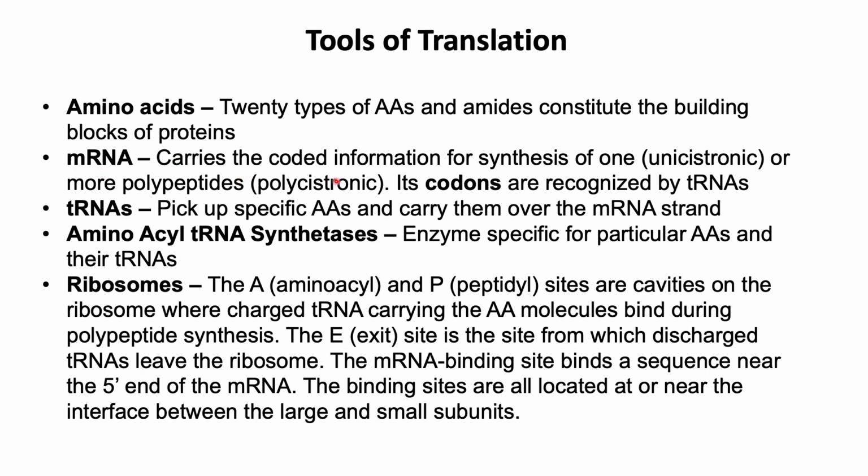So this carries the coded information for synthesis of one or more polypeptides. Its codons are recognized by the transfer RNAs. So tRNAs or transfer RNAs pick up specific amino acids and carry them over the mRNA strand. The amino acyl tRNA synthetase enzymes are specific for particular amino acids and their tRNAs.